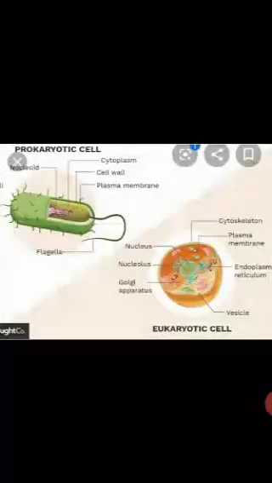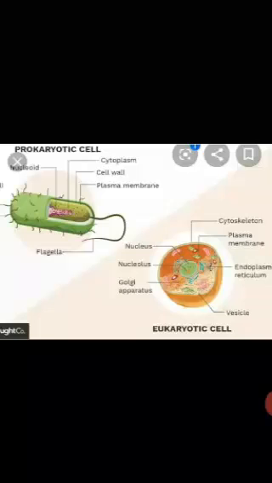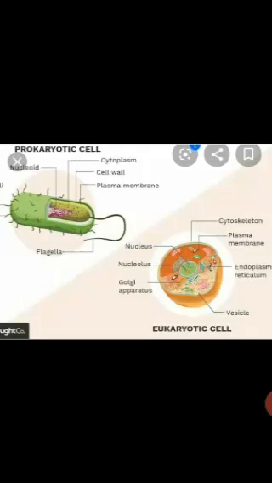If you all compare the two diagrams of eukaryotes and prokaryotes here, you can see the difference. Prokaryotes have genetic material scattered in the cytoplasm, whereas in eukaryotic cell, the genetic material is bounded in the nucleus. The cell organelles in the prokaryotic cells are absent, but in eukaryotic cells, you can see the Golgi apparatus, endoplasmic reticulum.